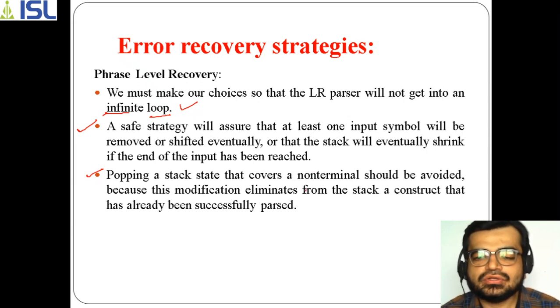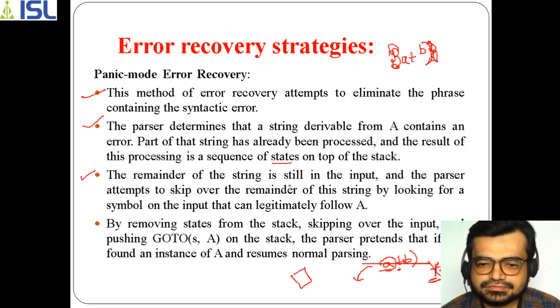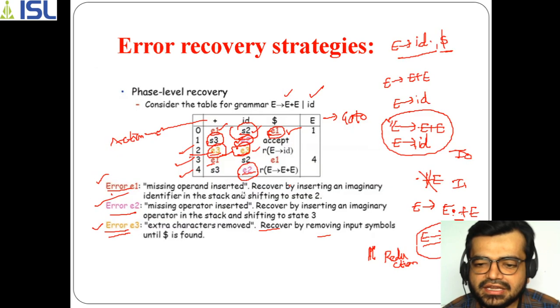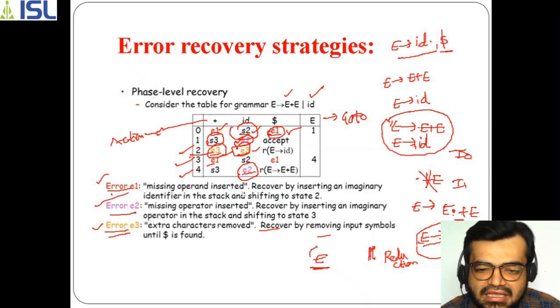Non-terminals shouldn't be considered. Non-terminals, which you can take as a left hand side. For example, in this example I have said E of id dot. E of id dot means that when performing the reduce operation, it goes to E. This E shouldn't be popped, because this E has been obtained only when the right hand side is correct.